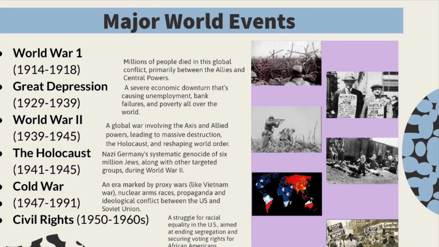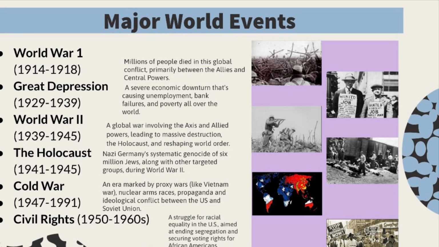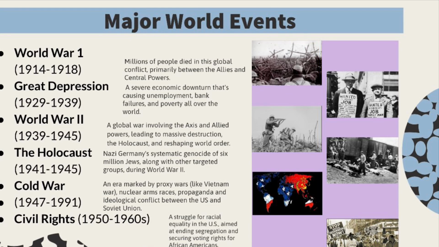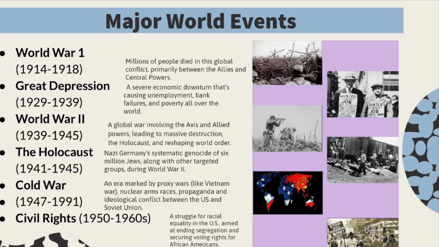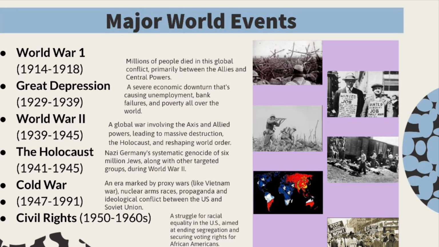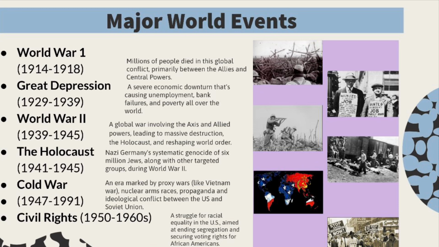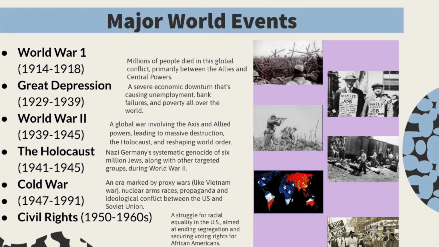Up next, we have World War II, which lasted from 1939 to 1945, which was a global war involving the Axis and the Allied powers, leading to mass destruction, eventually the Holocaust, and reshaping world order. As stated, we have the Holocaust lasting from 1941 to 1945. This was Nazi Germany's systematic genocide of 6 million Jews along with other targeted groups, again during World War II, led by Hitler.